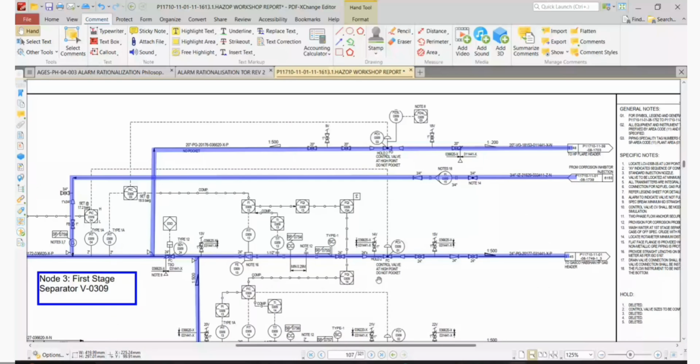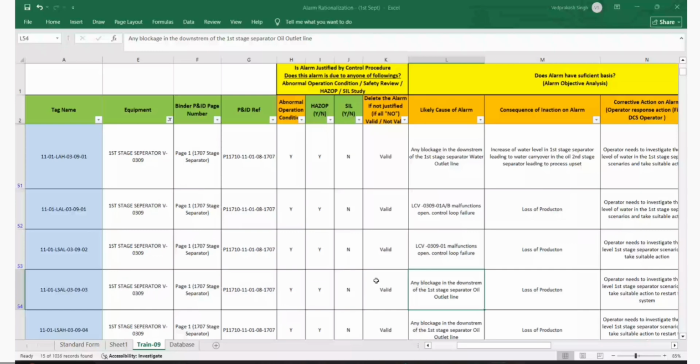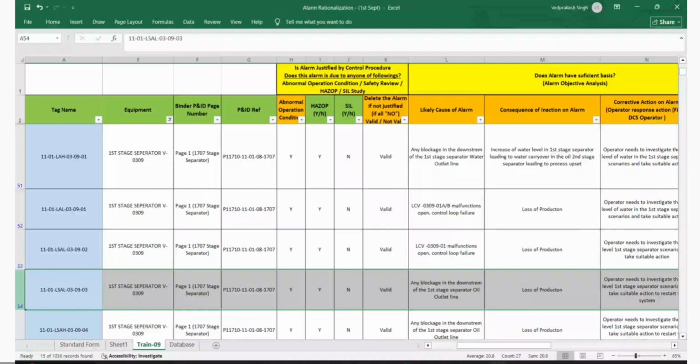My question is that if control loop failure happens, how will the alarm come? For example, malfunction, control loop failure. This transmitter is part of this loop, right? The LCV is part of this loop. This is what we discussed earlier. You said forget about this. Maybe the control valve itself is stuck or something like that during movement, mechanical.